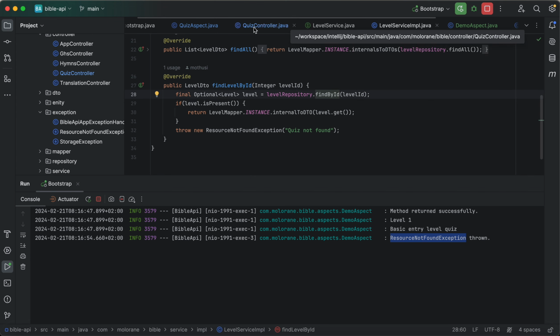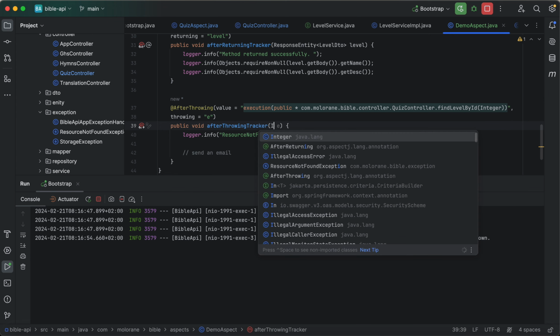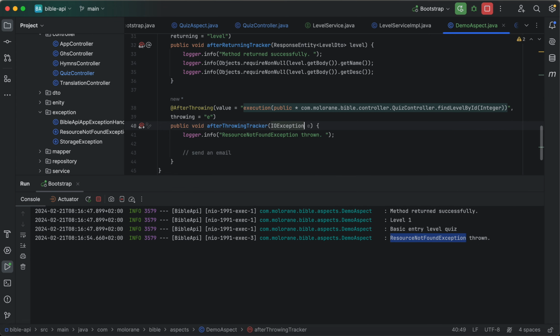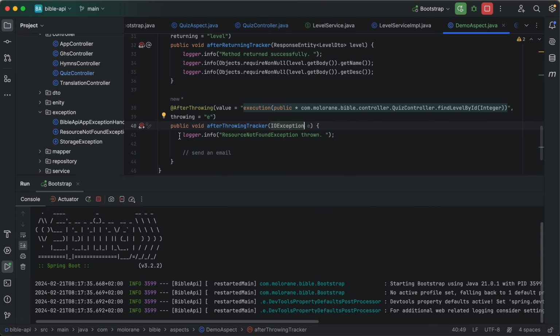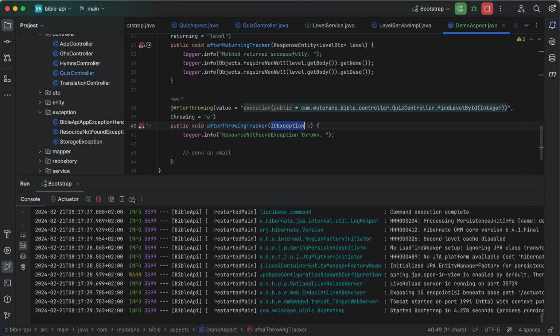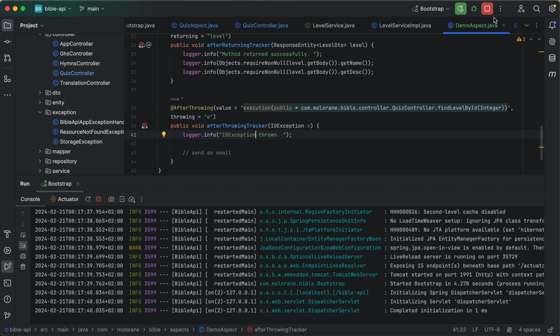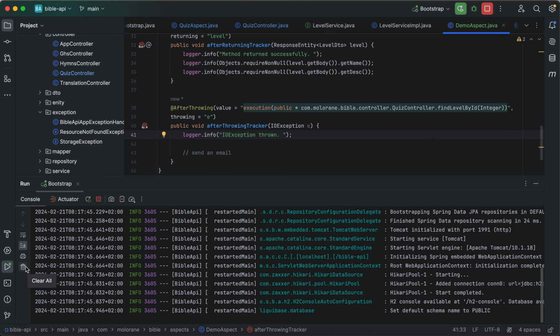So before I close this, I'm gonna show you something. Let's say I was to put IO exception here, and then I run the code. Let's observe if this would be called. So I can even put IO exception here for the sake of clarity.